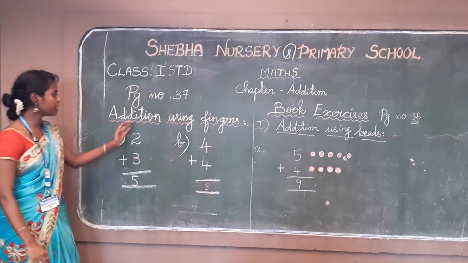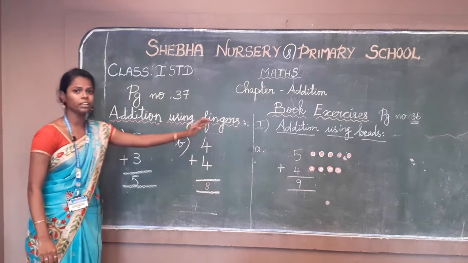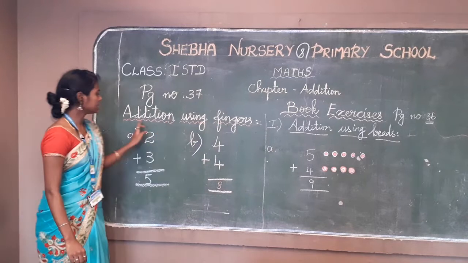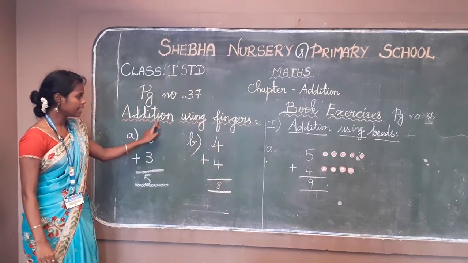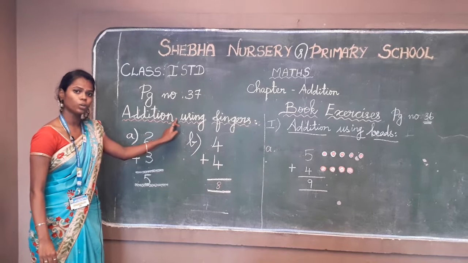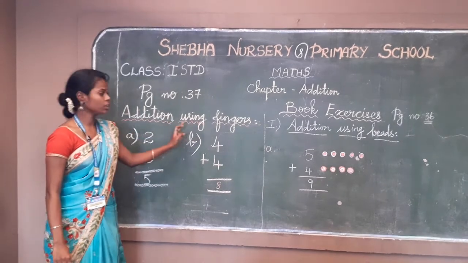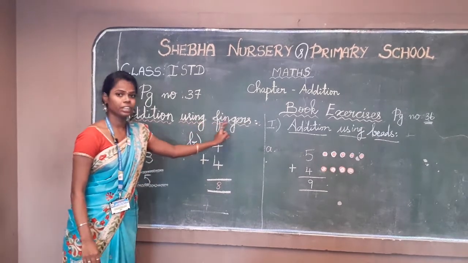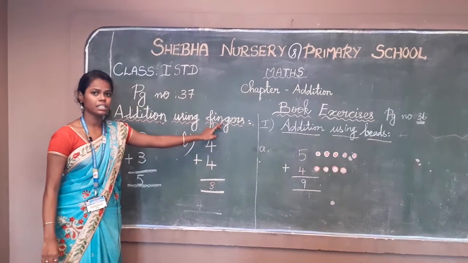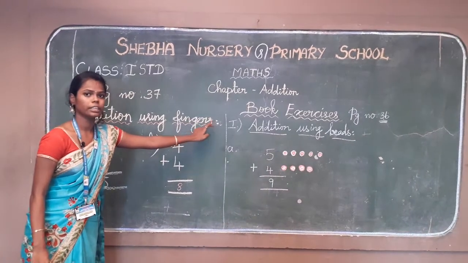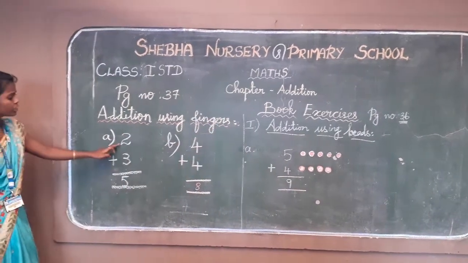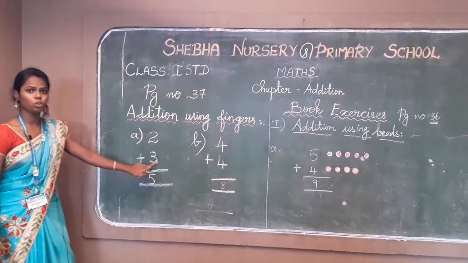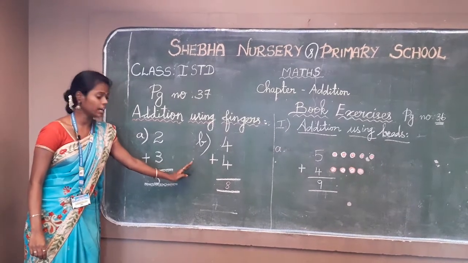Okay children, I'll repeat again. Addition using fingers. A, D, D, I, T, I, O, N. Addition using, U, S, I, N, G. Using fingers, F, I, N, G, E, R, S. Fingers. So here 2. So you have to take 2 fingers, and 3. You have to take 3 fingers on another hand.